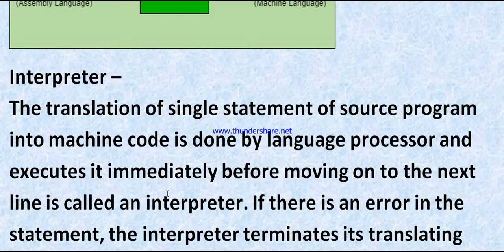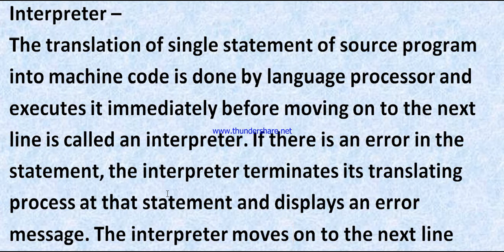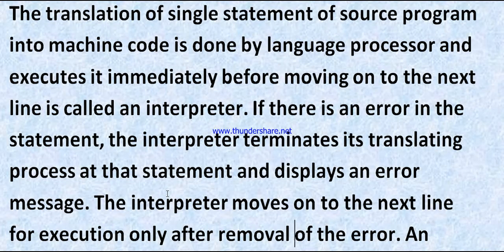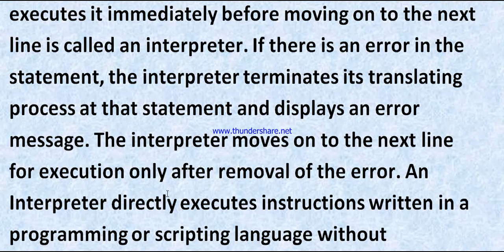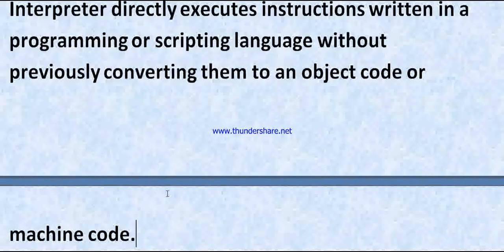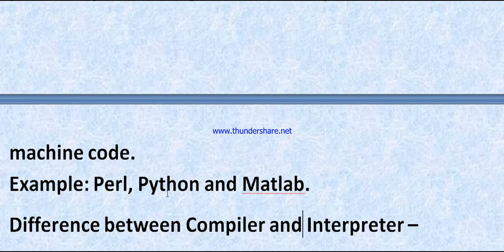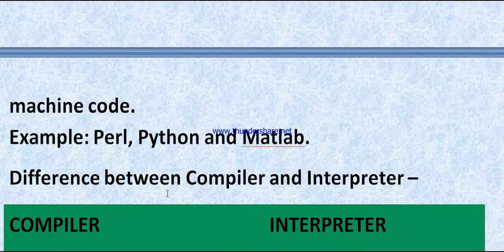Now, interpreter. The translation of a single statement of the source program into machine code by a language processor, which executes it immediately before moving on to the next line, is called an interpreter. If there is an error in the statement, the interpreter terminates its translating process at that statement and displays an error message. It moves on to the next line only after the error is removed. An interpreter directly executes instructions written in a programming or scripting language without previously converting them to object code or machine code. Examples: Perl, Python, and MATLAB.